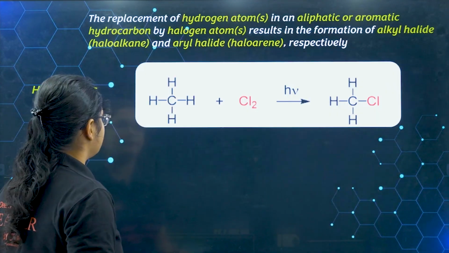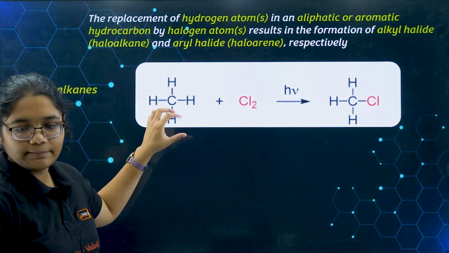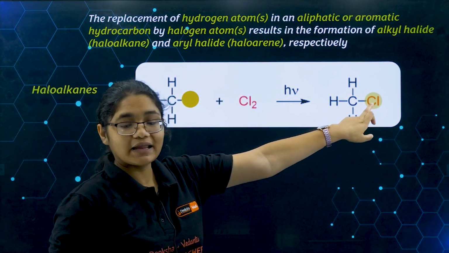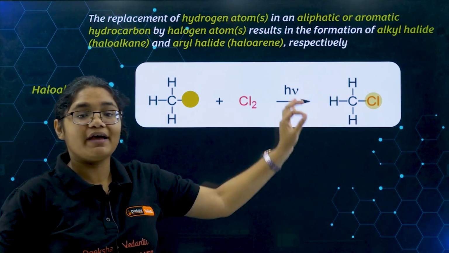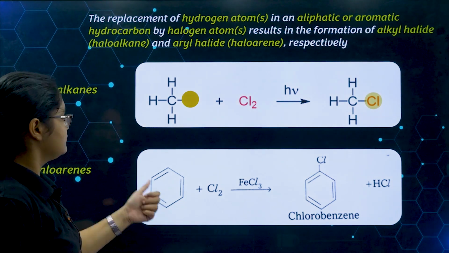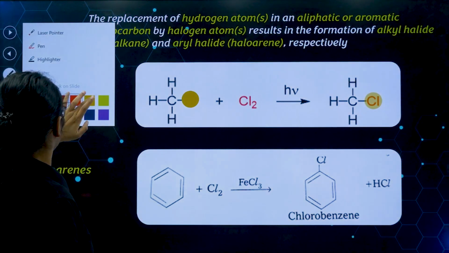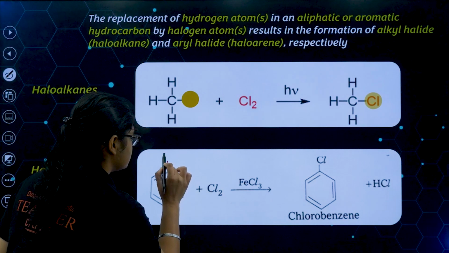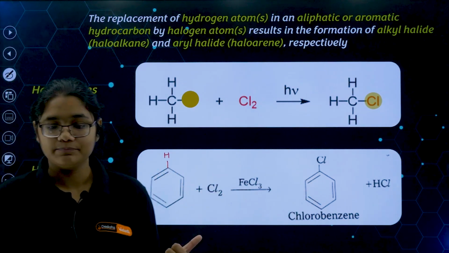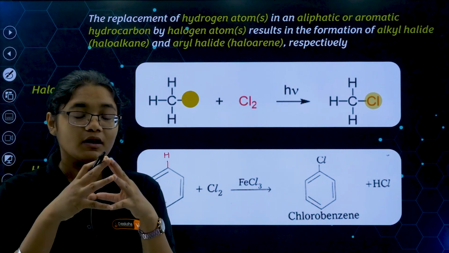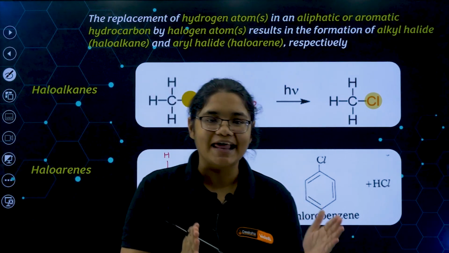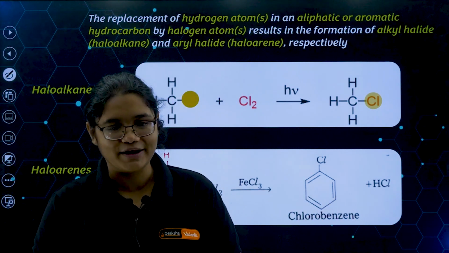I'll give you a small example. Suppose we have methane. If you just replace one hydrogen with chlorine here, you can say this is a haloalkane, where a hydrogen is replaced by a halogen. Similarly, we have benzene. If you know the structure of benzene, here we have H. If I replace this H with chlorine, it becomes a haloarene. So these compounds where a single hydrogen is replaced with halogens are called haloalkanes and haloarenes.